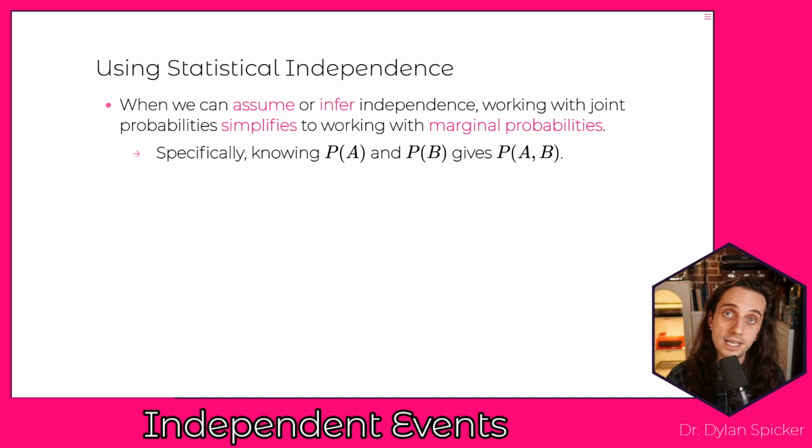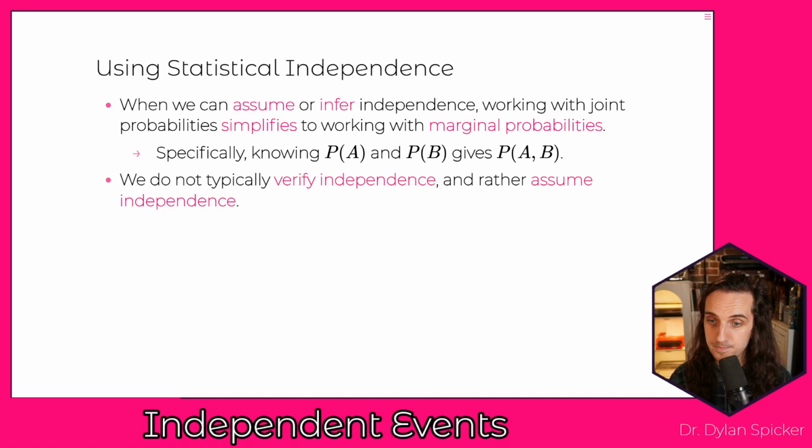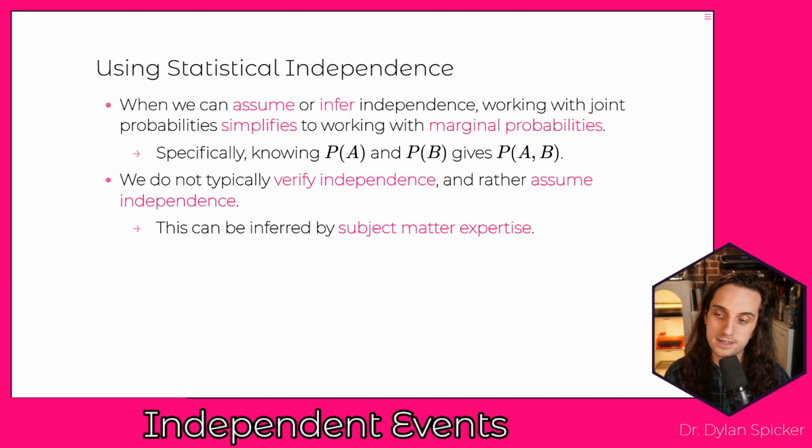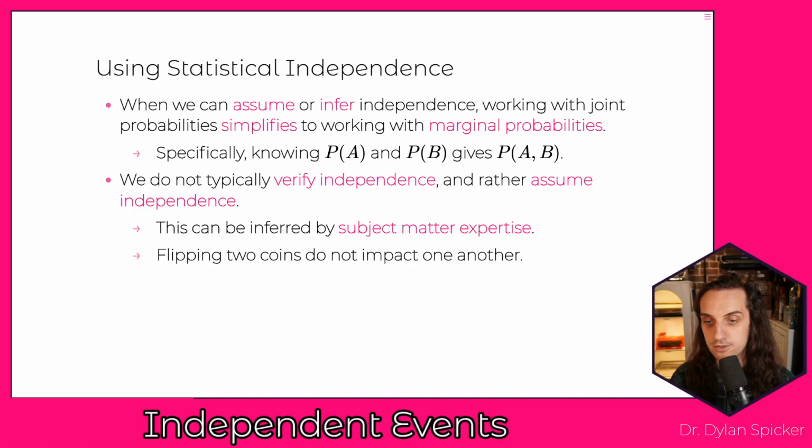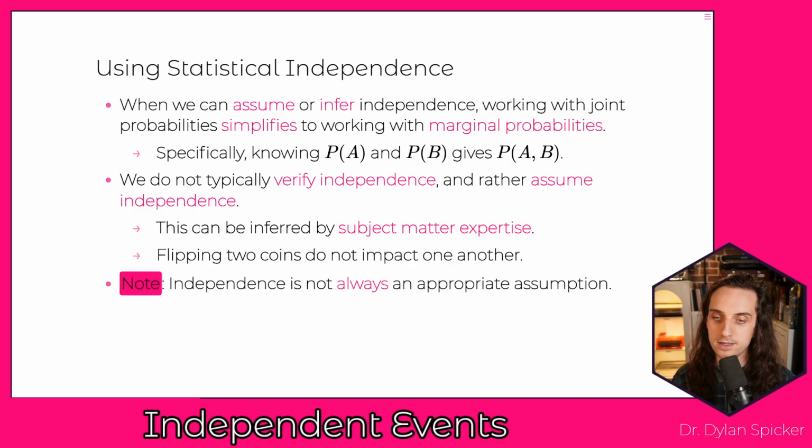So knowing the probability of A and the probability of B gives us the probability of A and B. We're not typically going to be verifying independence in practice, but often we will assume independence. This might be inferred through subject matter expertise, so there are certain situations where we can just know that things are independent. If we roll one die and then a different die, those two things are not going to influence one another. Flipping two coins does not impact one another.